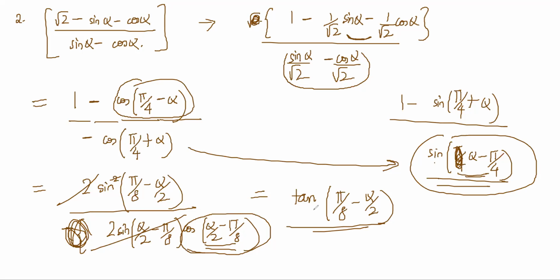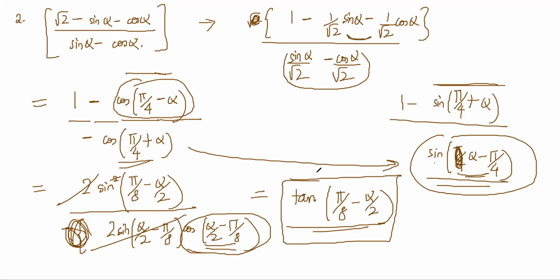You understand? It's basically deciding which one you will use. Anytime you see a 1 by root 2 and all, it's very easy to write it in multiple ways: cos pi by 4 minus alpha, sine pi by 4 plus alpha, or in the denominator cos pi by 4 plus alpha, sine alpha minus pi by 4. Use whichever one gives the same angle in numerator and denominator, right? After that, it is simple.